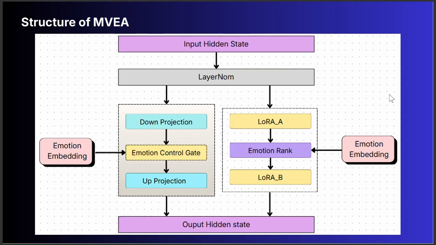This is the internal structure of MVEA, which contains two complementary emotion control paths. On the left is the adapter-based path. The hidden state goes through a down projection, an emotion control gate, and an up projection, allowing the model to modulate the magnitude of the hidden state. On the right is the emotion LoRA path, where the emotion embedding generates a low-rank direction that adjusts the direction of the hidden state.